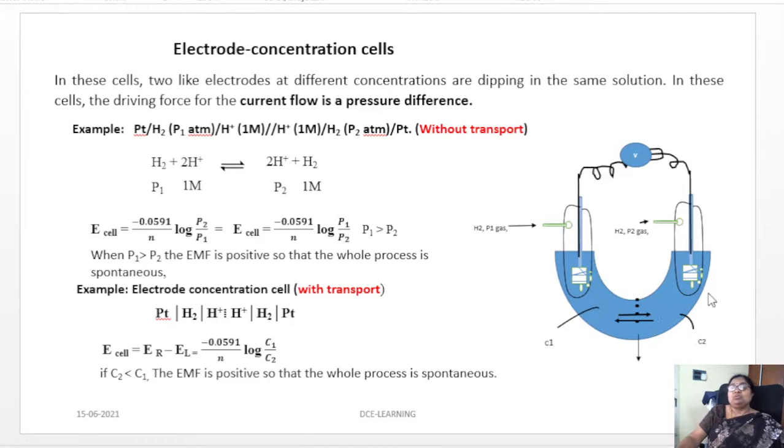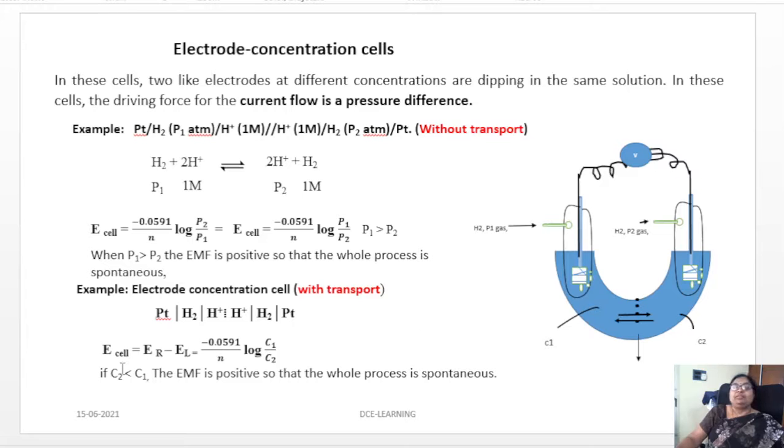Those two electrodes, platinum or hydrogen, are kept in solutions separated by a diaphragm. Only ions can pass from one cell to the other, but not the water.